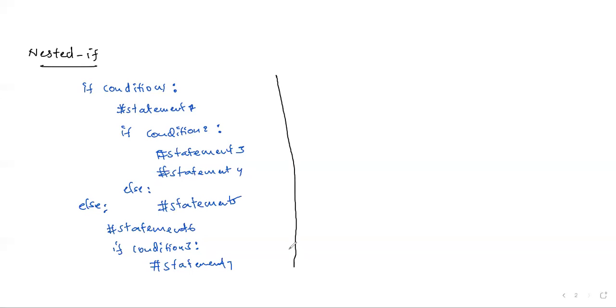The next one we have here is if elif, which is used for checking more conditions. The syntax will be like this: if condition 1, statement 1 will be executed.